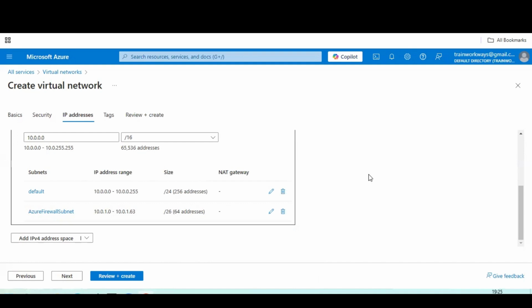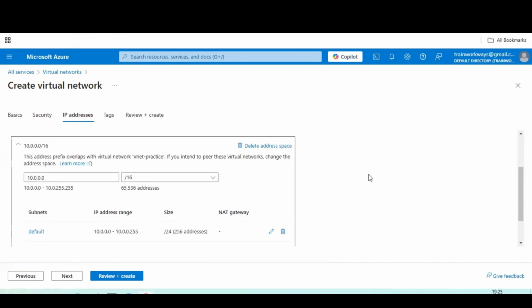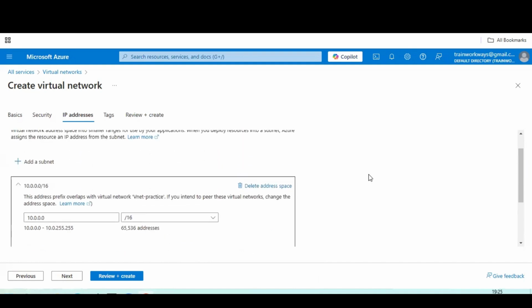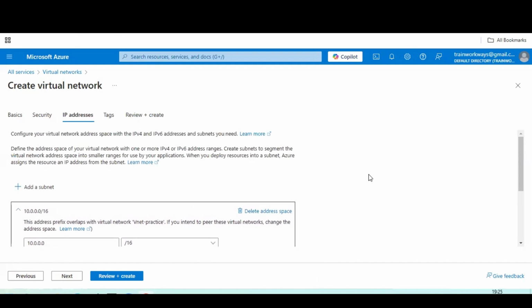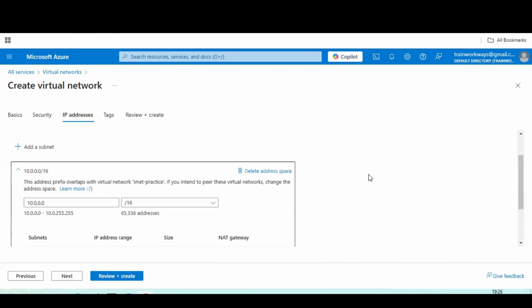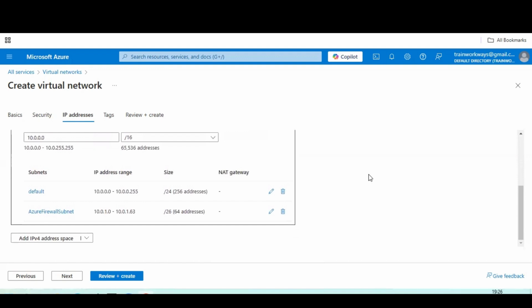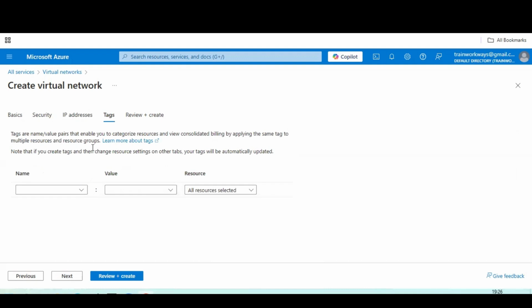If you ask me the question, who will decide what level of CIDR ranges? It entirely depends upon your requirement, guys. You need to talk with your management about what range of IP addresses will be chargeable and which are not chargeable. It is always better to take a large number of IP addresses depending upon your project requirement and select the required region as well. Next, once you select that one, go to the tags.